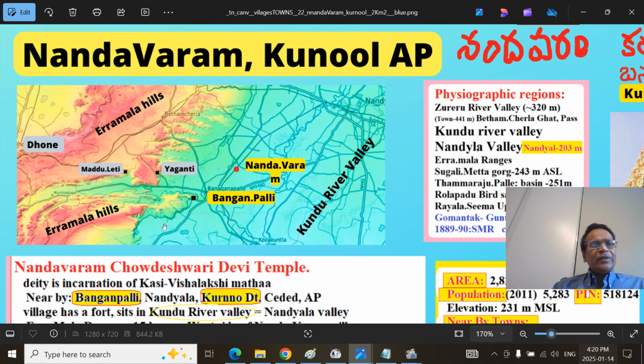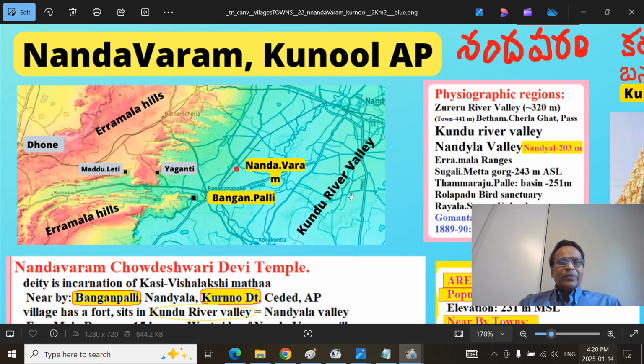This is the Jureru river. It is a tributary of the Kundu river, and the Kundu river is a tributary of the Pinakini river, the Penna river. So in the Kundu river valley, there are the Aramala mountains, somewhere here the Nalamala mountains, and the Aramala hills, a sheltered valley, the Jureru river valley, and this is Banganpalli, and we'll look at that.